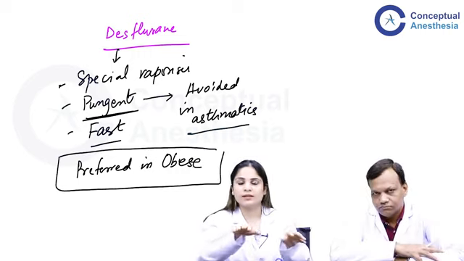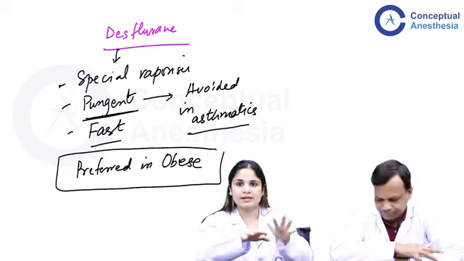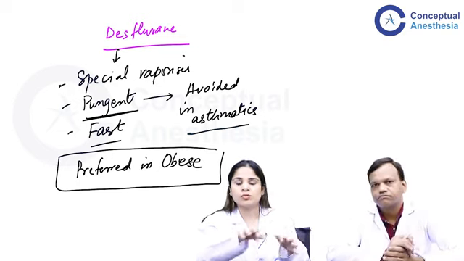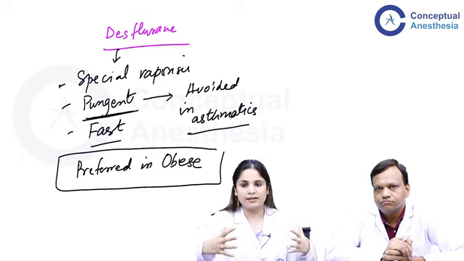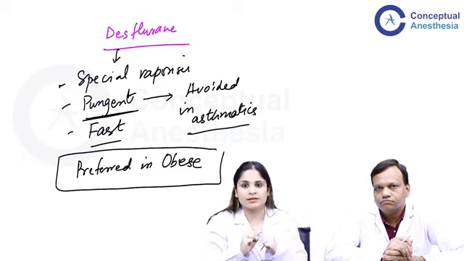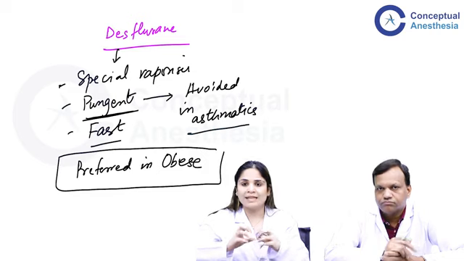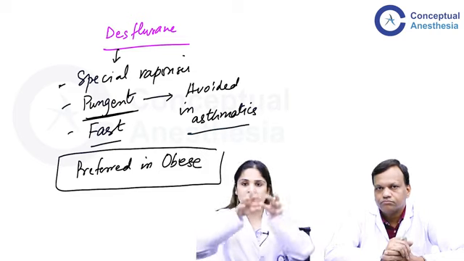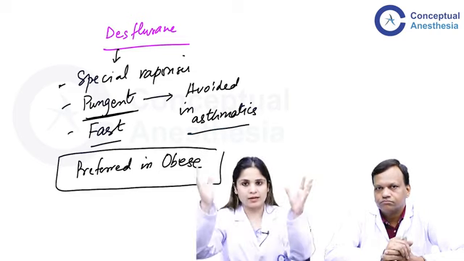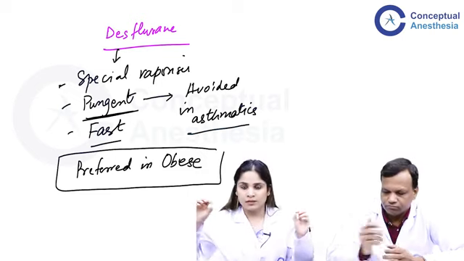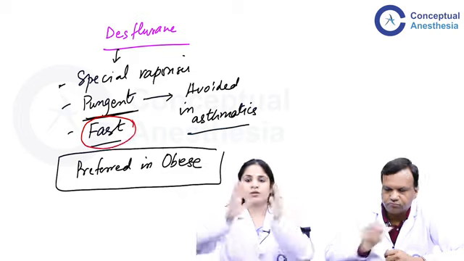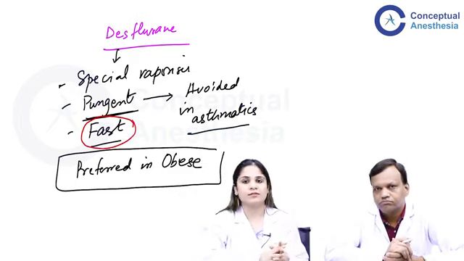agent through the blood, it will not go just to the target site, that is brain. It will also go to the muscle, to the tissue and to the fat. So since they have so much fat, the desflurane goes and it sits in the fat. Okay. So you need any volatile anesthetic agent that will go quickly and will also come back quickly. So since desflurane has quick onset and quick offset, when you switch it off, quickly it will also come out of the fat and it will wake the patient up at the end of surgery.